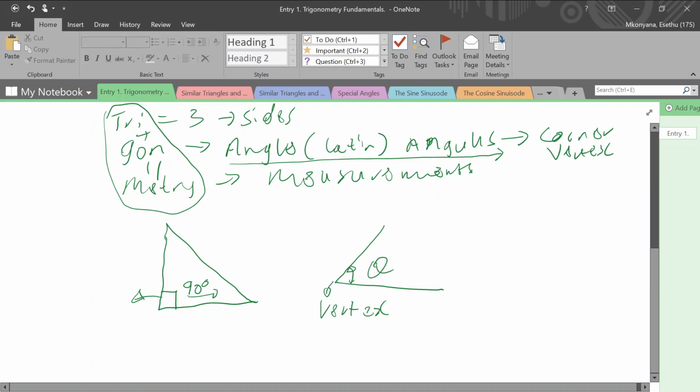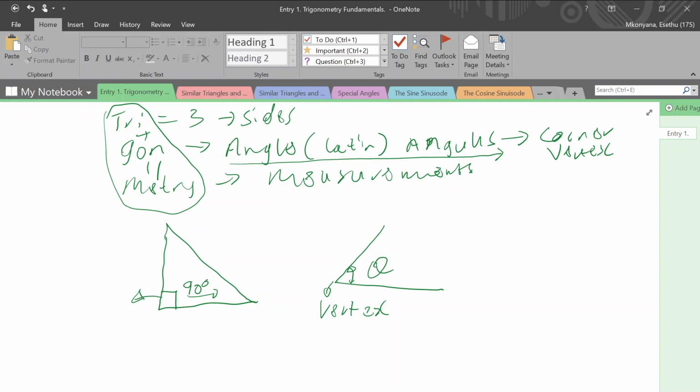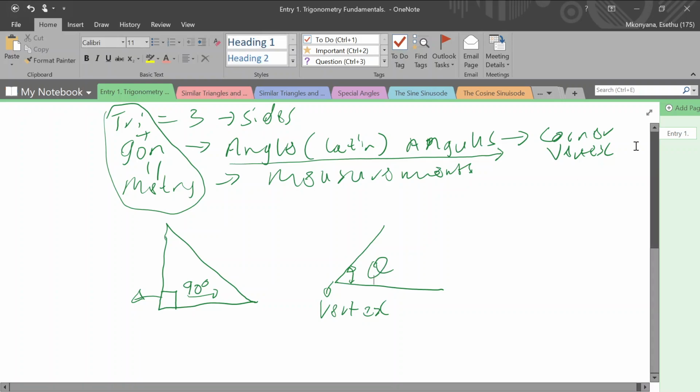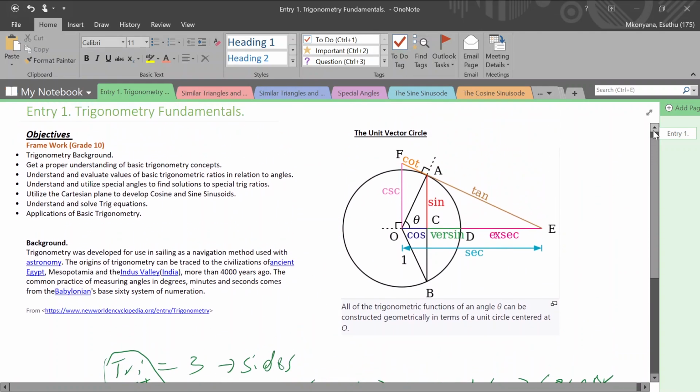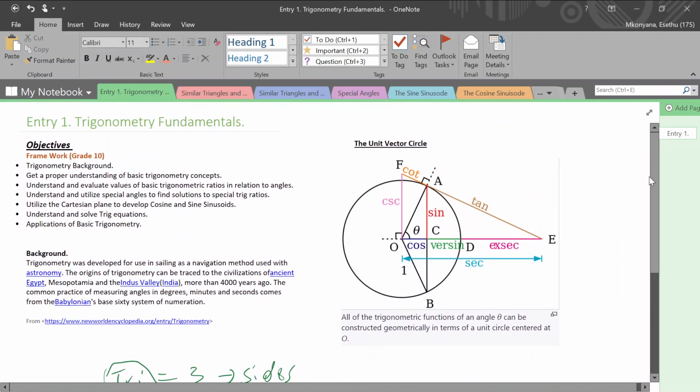That's the measure of how open the lines are as they go out from the vertex. That's what we call an angle. And this will be the fundamentals of trigonometry, the introductory video, entry 1.